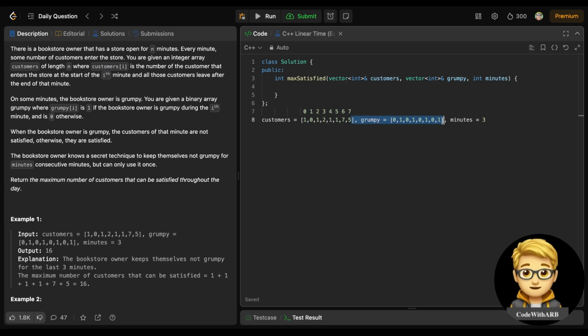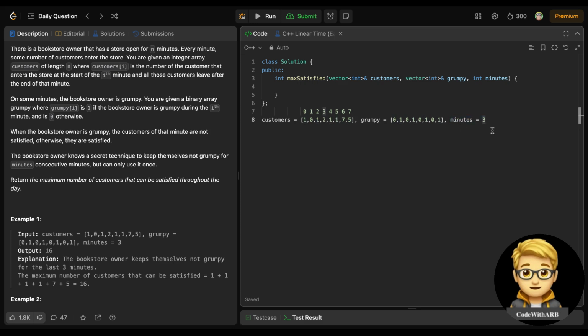That's what the meaning is. And what grumpy means here is that if grumpy is 0, the owner is not grumpy, so the customer is satisfied. Otherwise if grumpy is 1, the customer is not satisfied. And we are given minutes equal to 3.